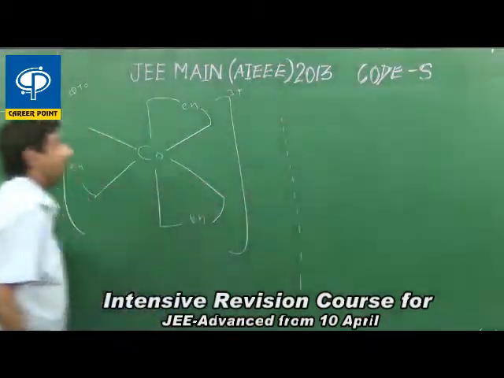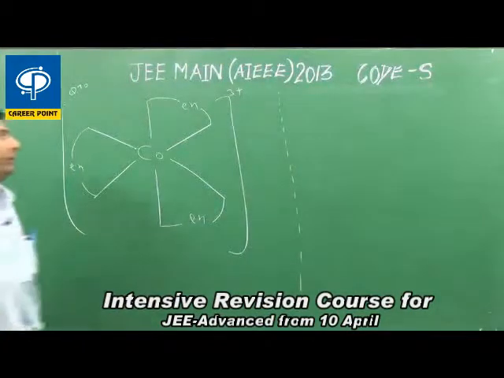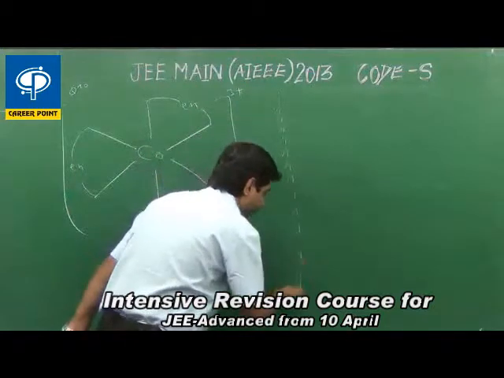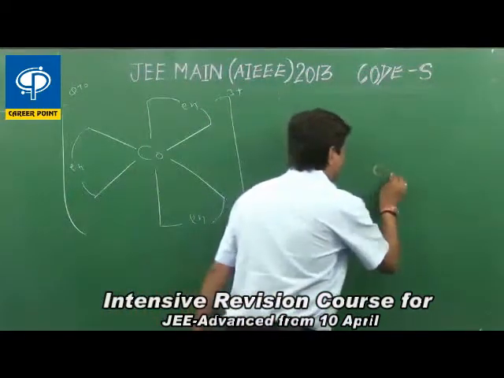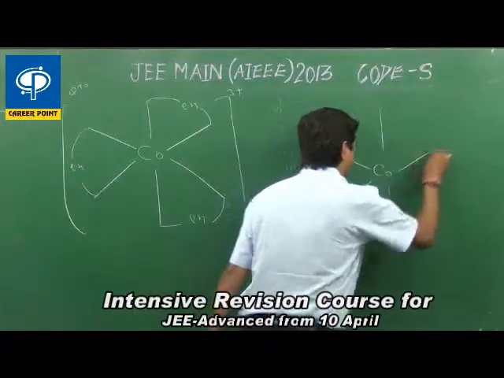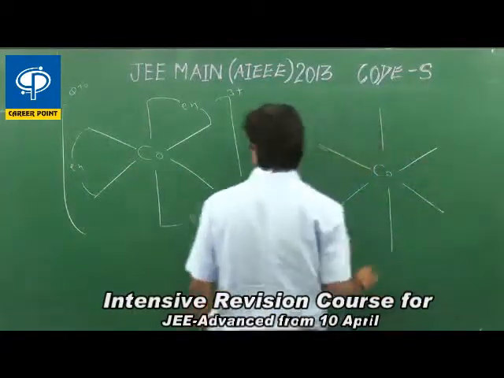It also does not have any plane of symmetry. If we put a mirror, then its mirror image is also non-superimposable, and it does not have any plane of symmetry.